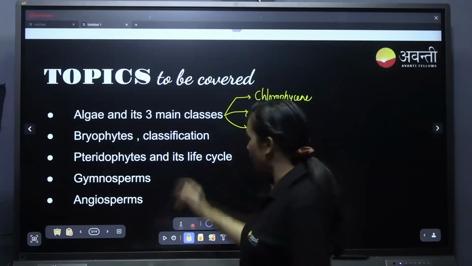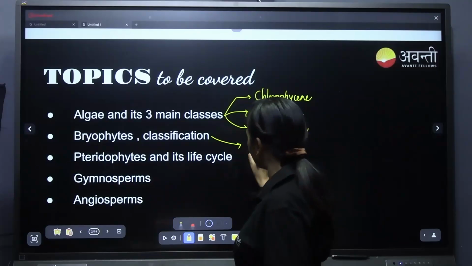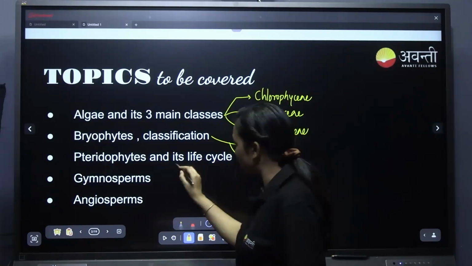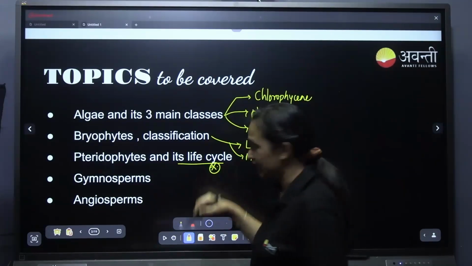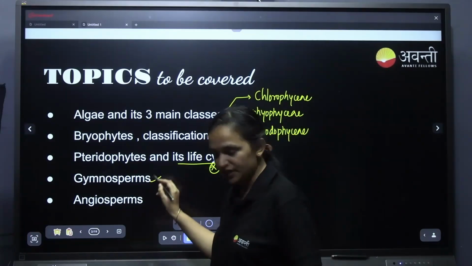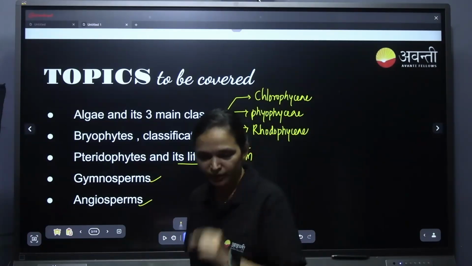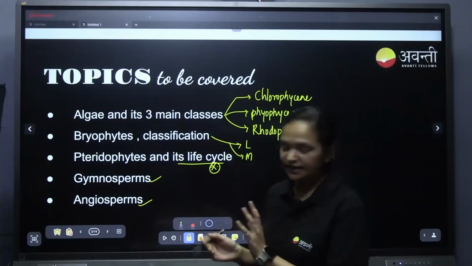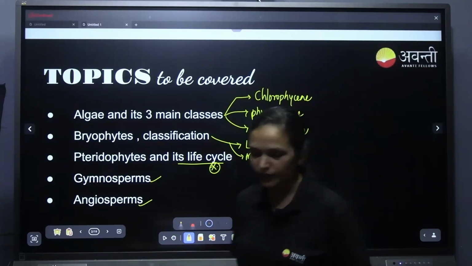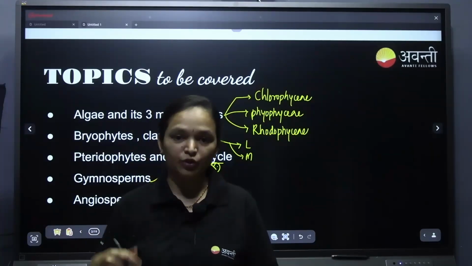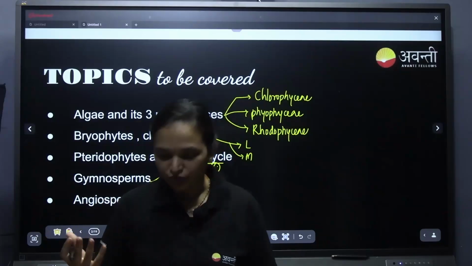Then we are going to move on to bryophytes. In bryophytes, we will be learning about liverworts and mosses. Next, we will be moving on to pteridophytes, and here the main important thing is its life cycle. Then gymnosperms, its life cycle, and a small topic, that is angiosperms. Previously, there was much given in the angiosperm, now they have deleted it. So, very little of it we will be learning in this particular lesson. Rest of it we are going to learn in morphology of flowering plants and anatomy of flowering plants.